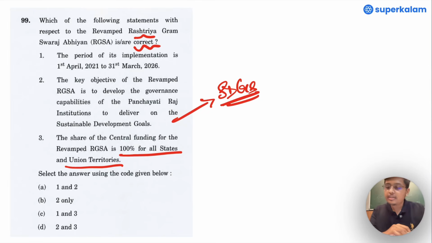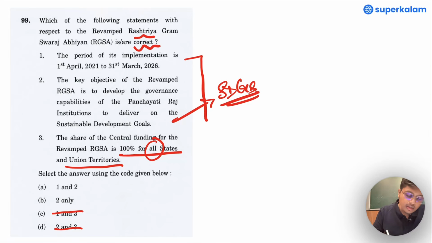If one has gone through and read the PYQs and looked into the different ways and tricks of elimination, the third statement, for all states and union territories, can be easily removed. Hence, option C and option D become redundant. What we are left with is option A and option B.